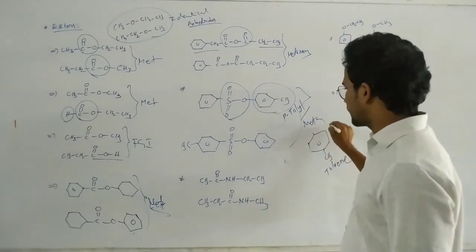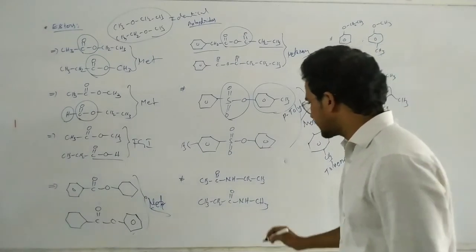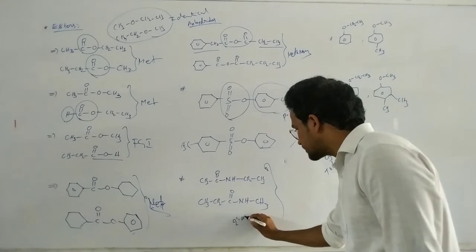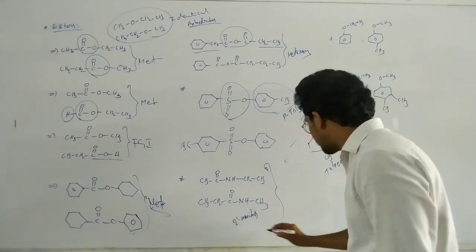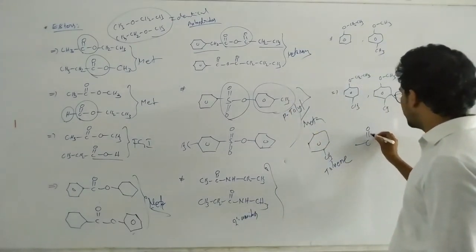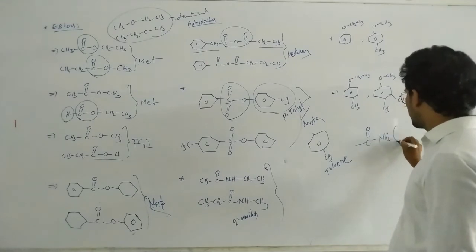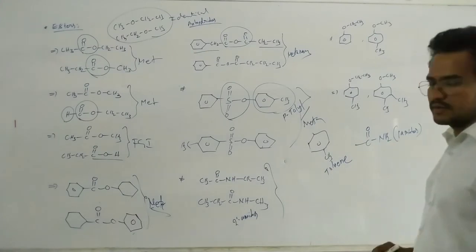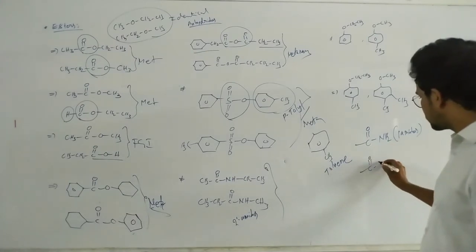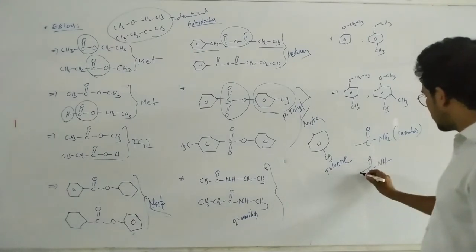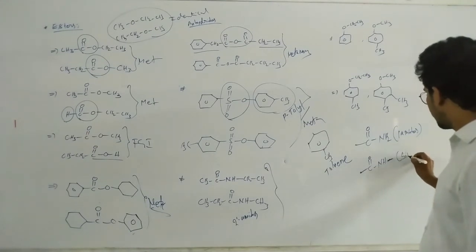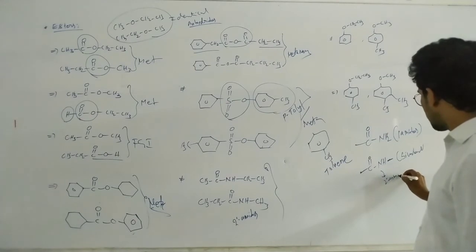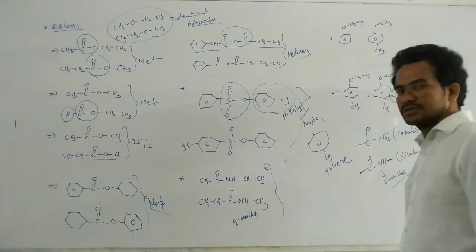So here, these are also metamers. Now here, secondary amides. Okay, these are the secondary amides. Secondary amides means generally amides are monovalent. Primary amides are monovalent. But secondary amides are bivalent.